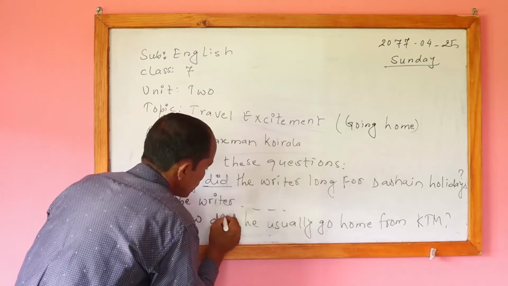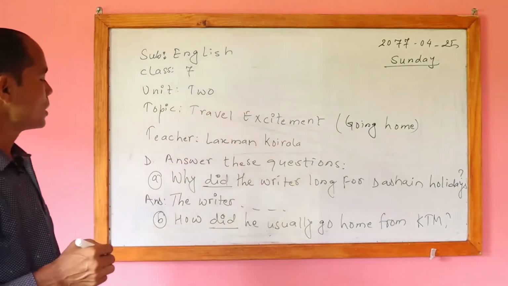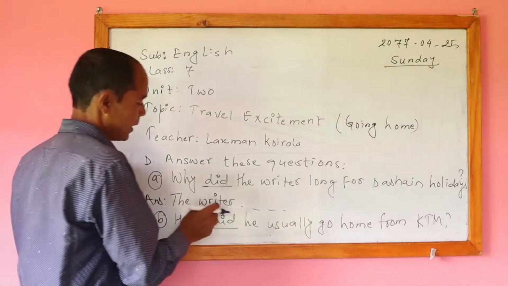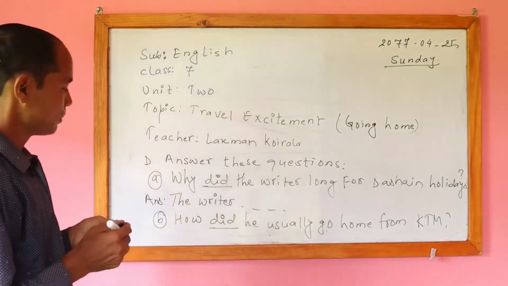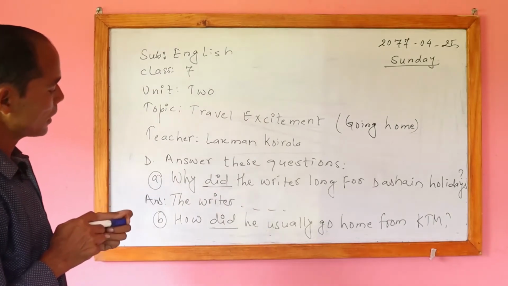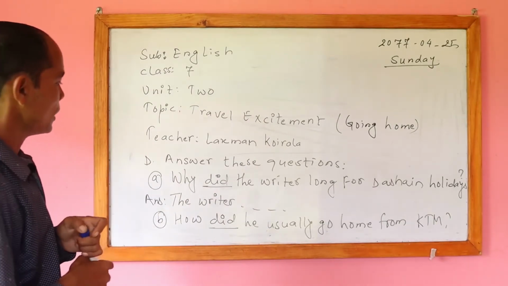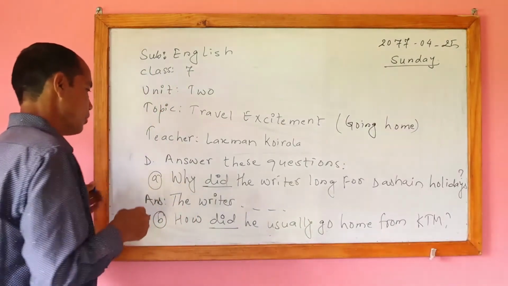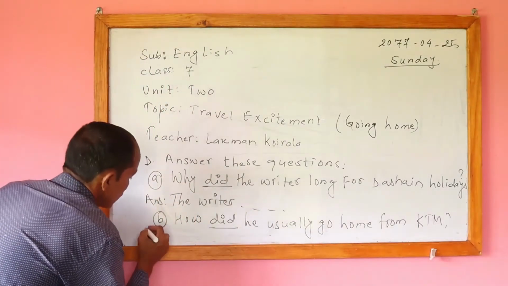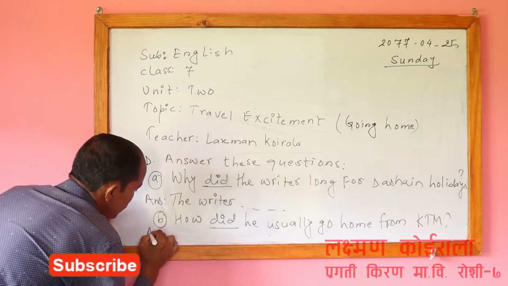If did is used then it is in the past tense, so while we write or see the answer, we have to say it in the past tense. So how can we write the answer?